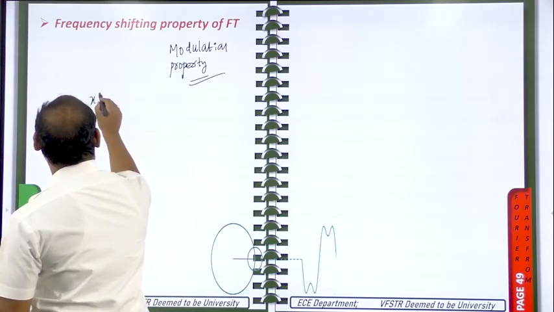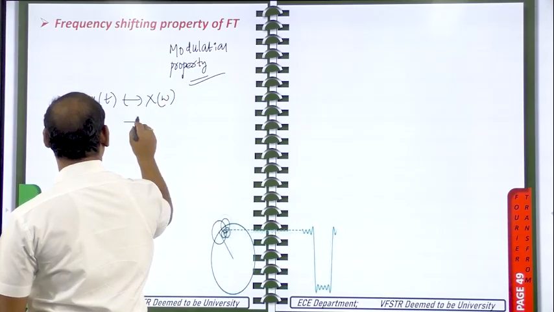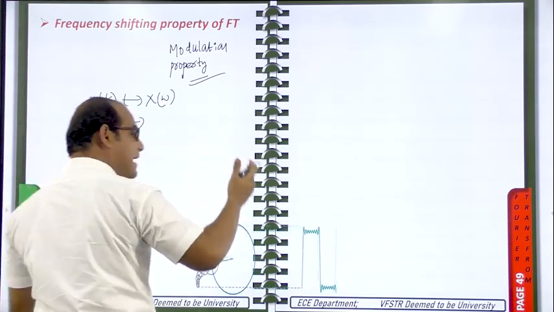So x of t has the Fourier transform capital X of omega. We have already seen time shifting.